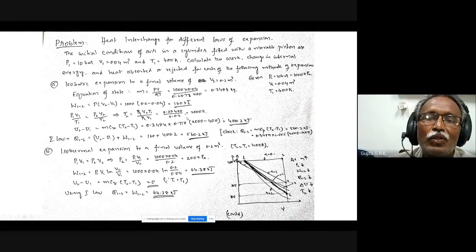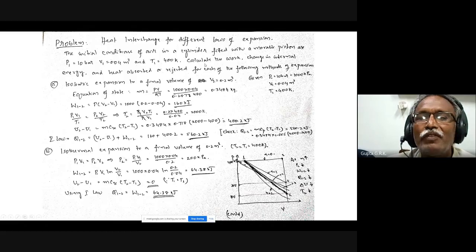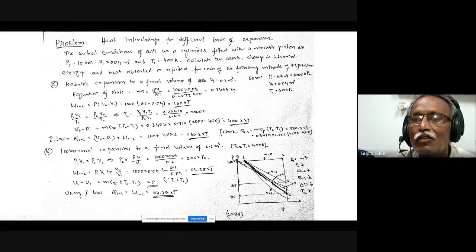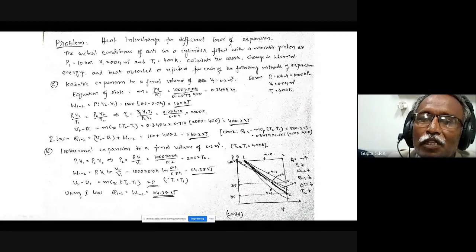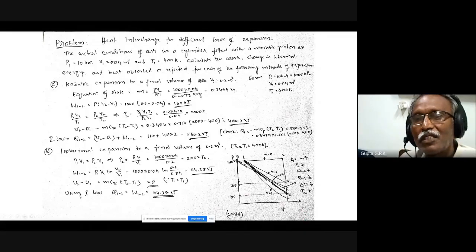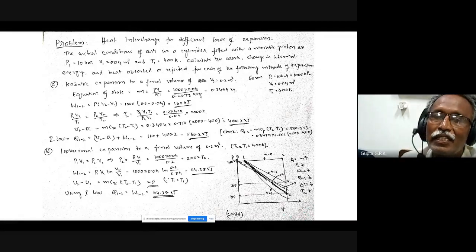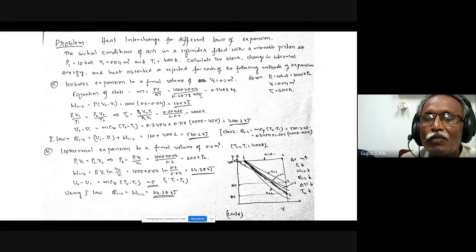Okay, before doing that, I have to find out the mass, because P, V and T are all given. Mass is equal to PV by RT, because PV equals mRT. And I have to be careful about the units. The pressure must be in kilopascals, and volume must be in meter cube. Temperature must be in Kelvin. Sometimes temperature may be given in degree centigrade, but you always have to convert it to Kelvin.